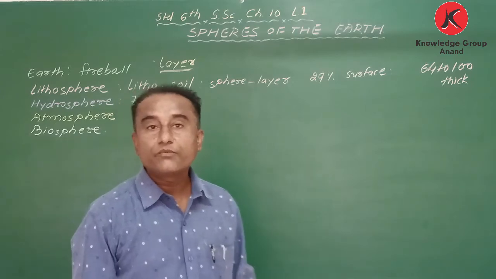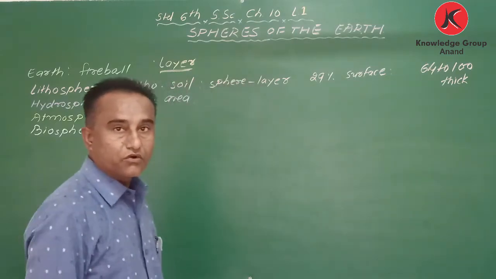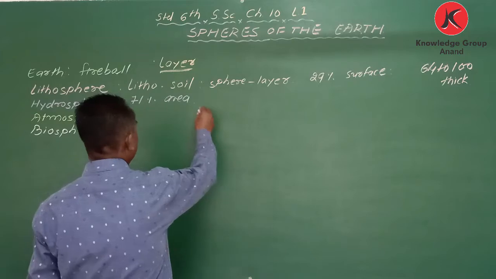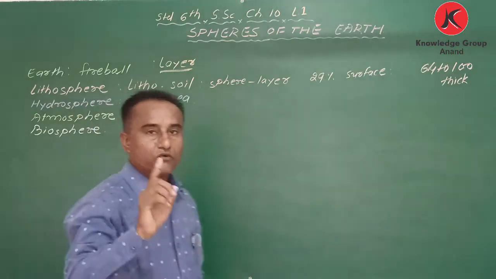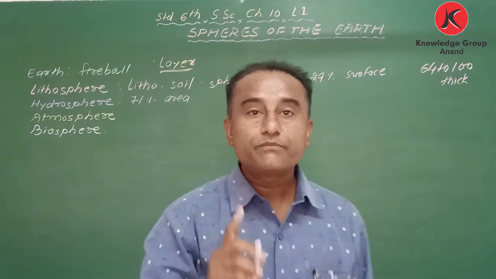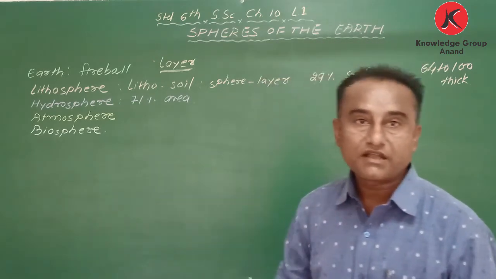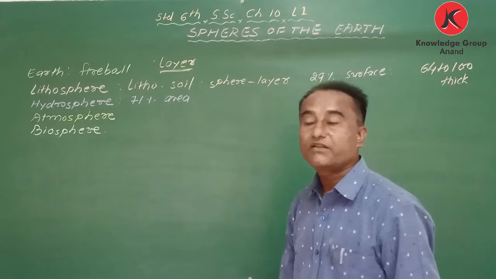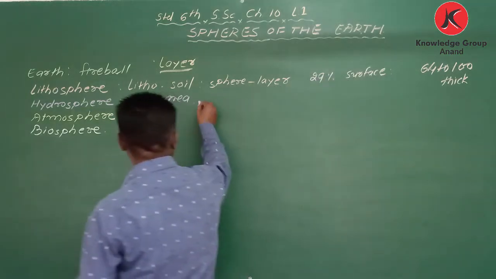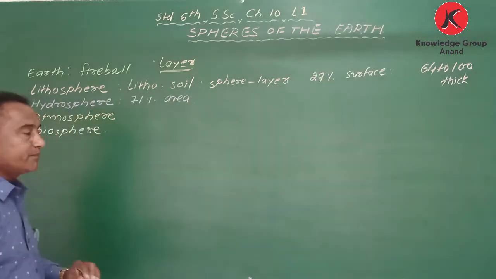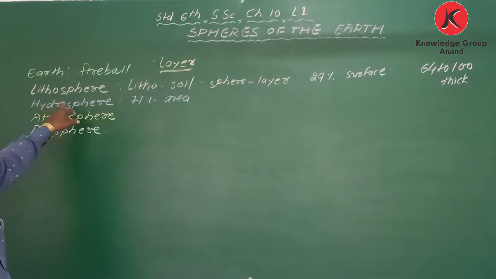10 to 11 kilometer deep. Okay, got it? And my dear student, here I would like to say 97% of the water is found in the ocean. How much water? 97% water. Okay, so we can say here, once again I repeat, first one is lithosphere.